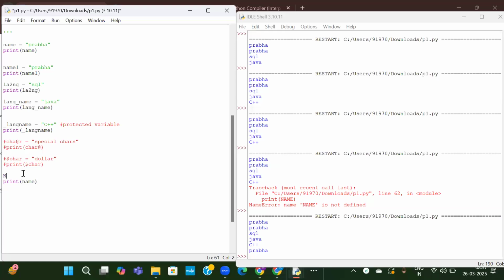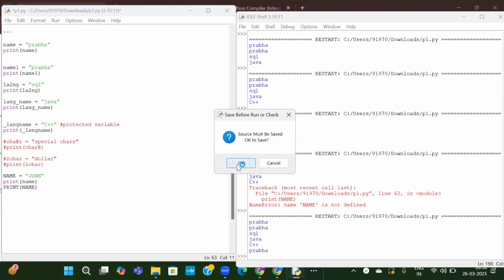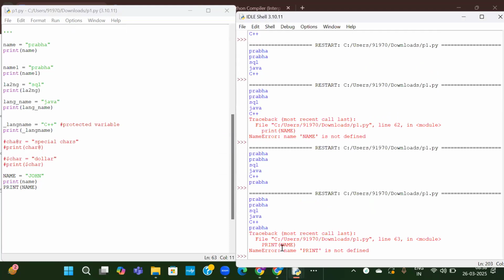Now with the capital letters, I will provide one more name. Here I will provide some John and print name. It will give the corresponding values. See, print I have given in the uppercase.